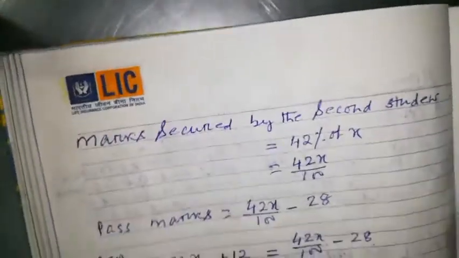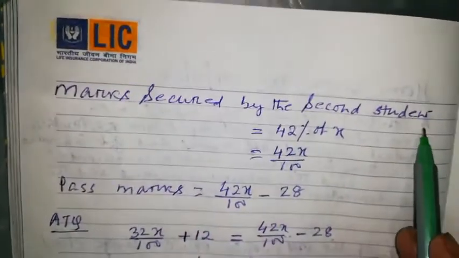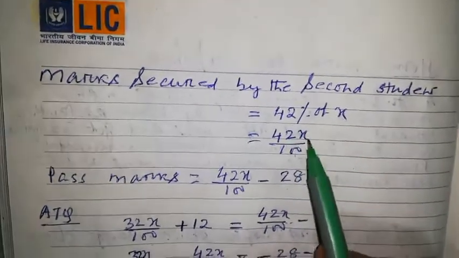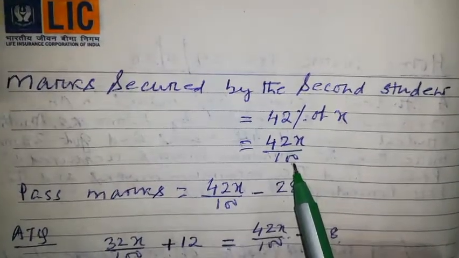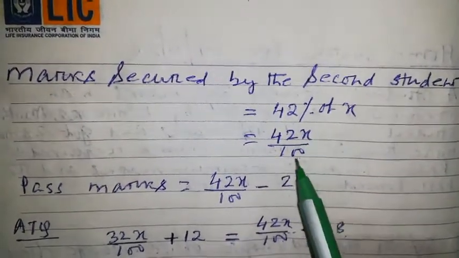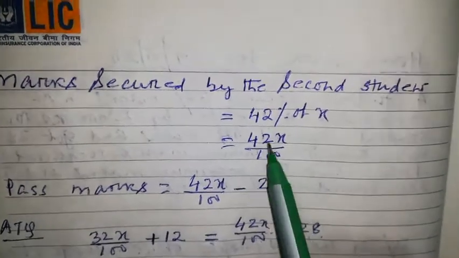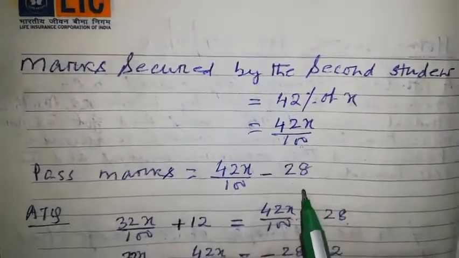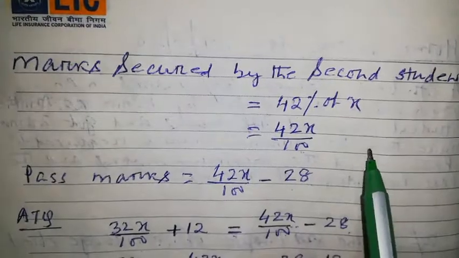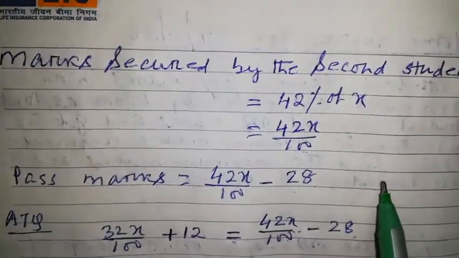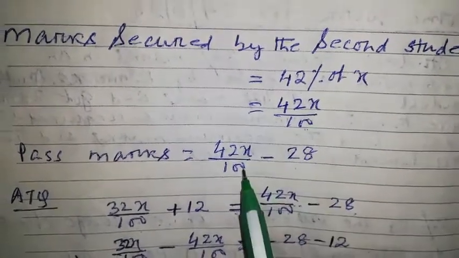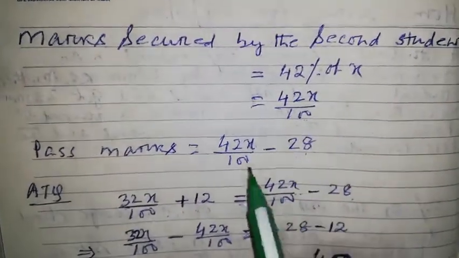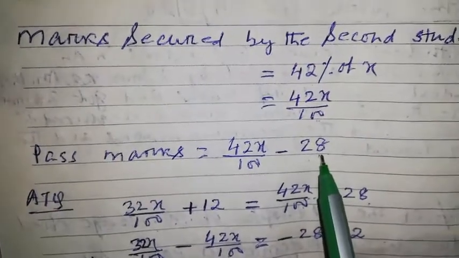Now I am going to calculate for the second candidate. Marks secured by the second student, how much? 42% of X equals 42X by 100. And what happened to him? The marks secured are 28 marks more than the pass mark. Like I told you, you got 50 marks, which is 10 marks more than the pass mark. So what is the pass mark? 50 minus 10. Same way here, you secured this much minus 28. Have you got the pass mark for the second student?